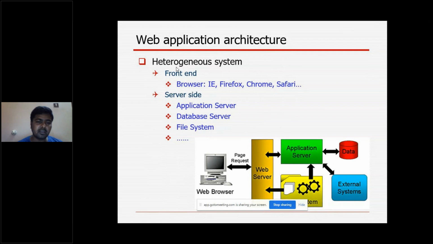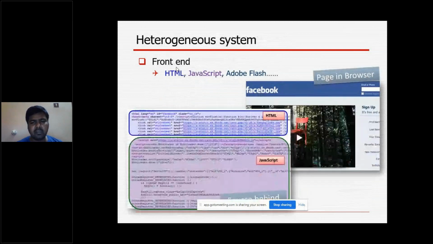Any example you can take, Gmail, Facebook, anything. In Gmail, we are going to log in with a username. Initially, we enter the URL, then the username and password, then click on the login button, and we are able to log in to Gmail. That is the browser side, front end side. But on the server side, it is hitting the application server and database server. In that server, our passwords and all are stored. So it is all a combination, and that is why it's called a heterogeneous system.